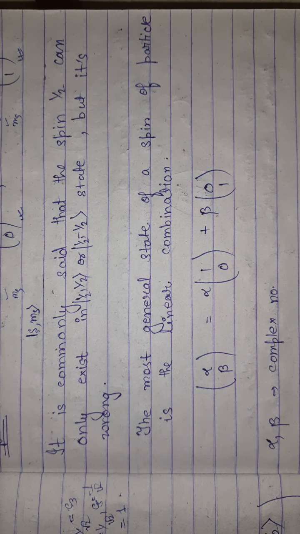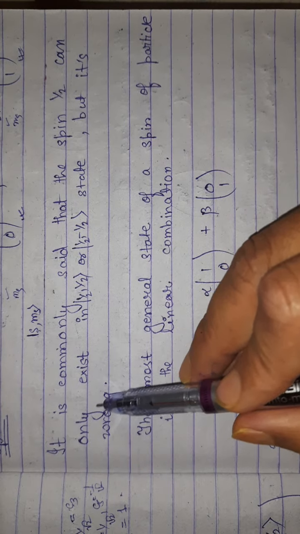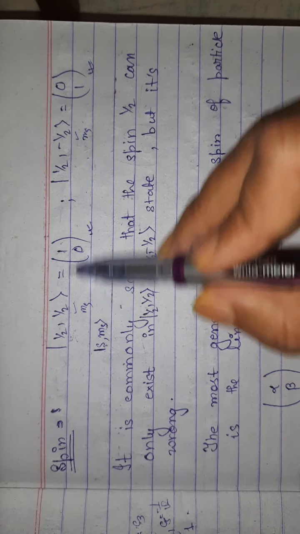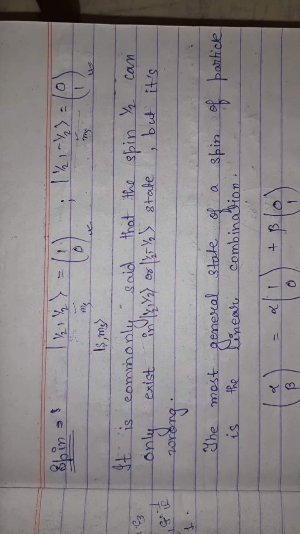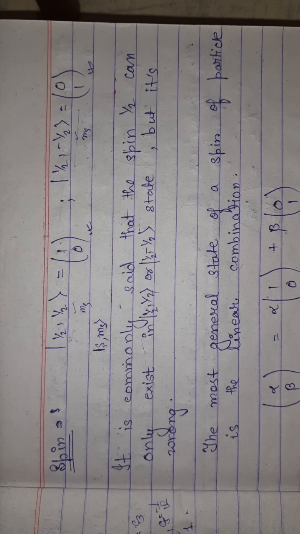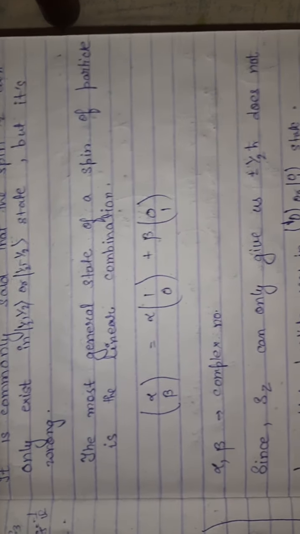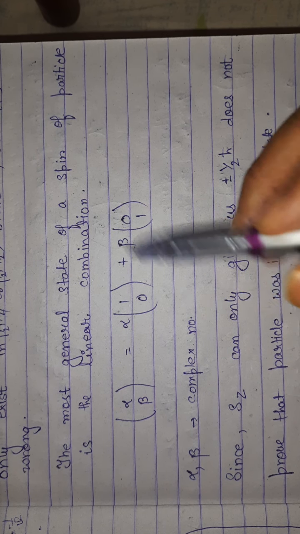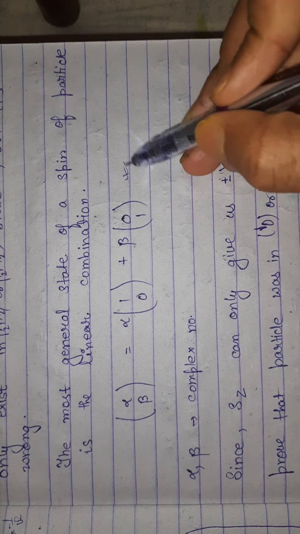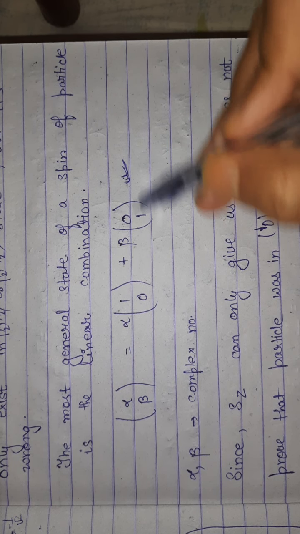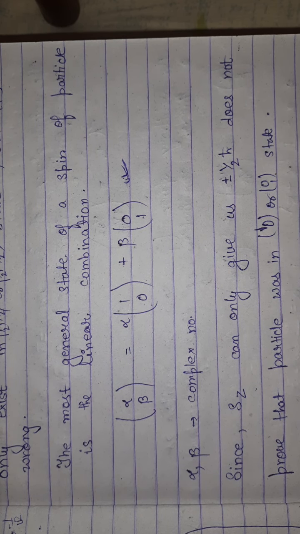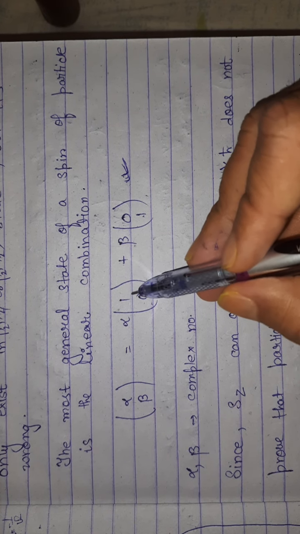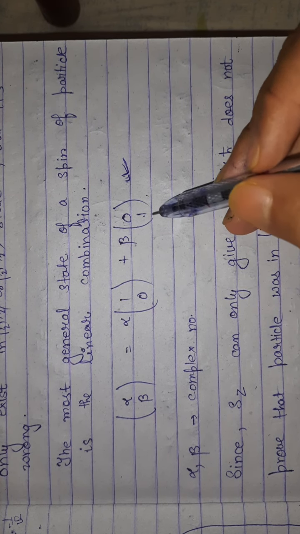Okay, so it is commonly said that the spin half can only exist in these two states, but actually this is not possible. This is actually wrong, because for most of the cases the general state is a linear combination of these two states. Okay, so here alpha beta can be represented as alpha 1 0 plus beta 0 1.